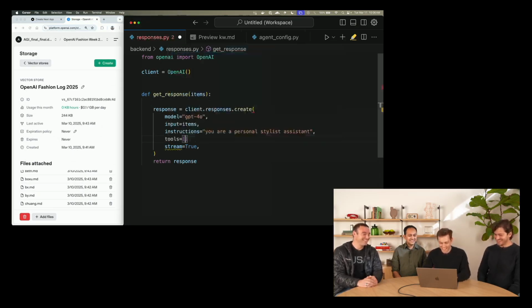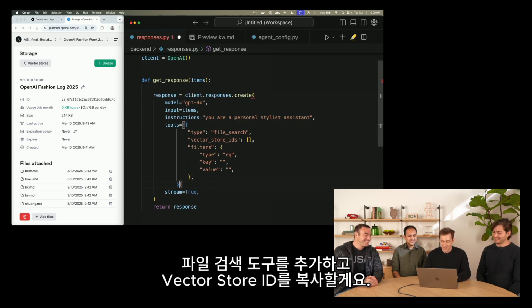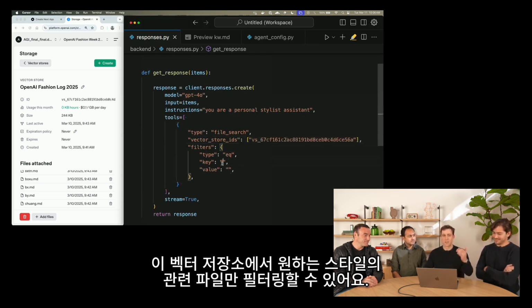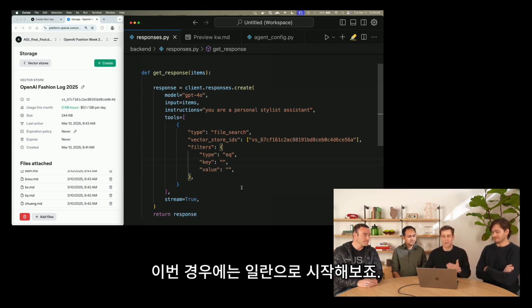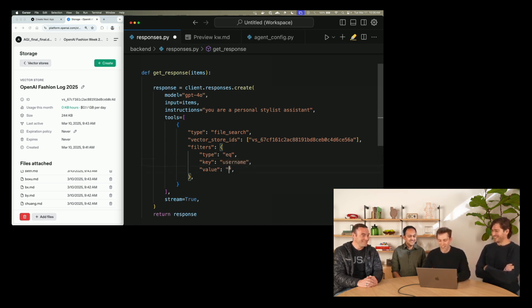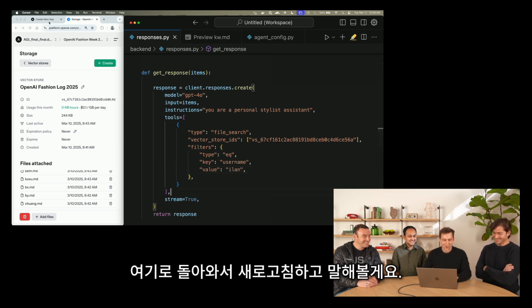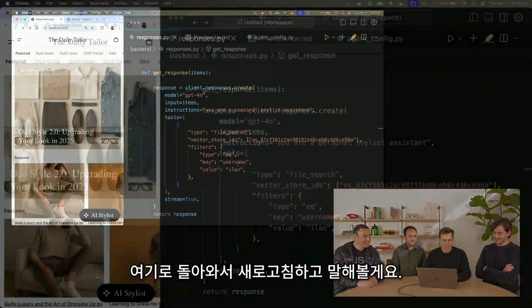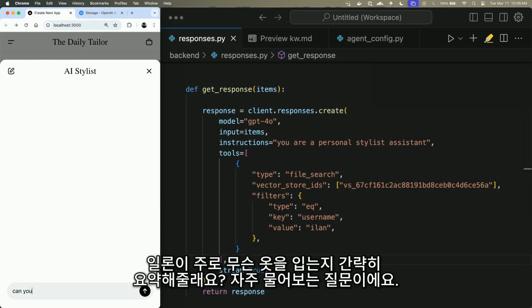So I'll go ahead and add the file search tool, and I'll copy in my vector store ID. And here I can actually filter down the files in this vector store to just the ones that are relevant to the person that we want to style. So in this case, let's start with Ilan. We'll filter down to his username, come back here, and refresh. And we'll say, can you briefly summarize what Ilan likes to wear?